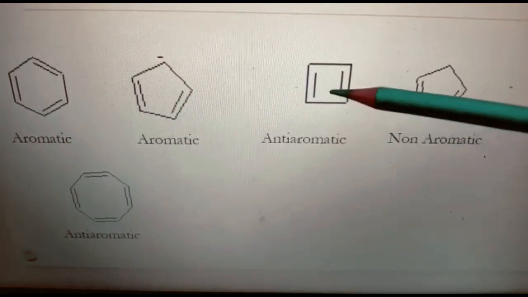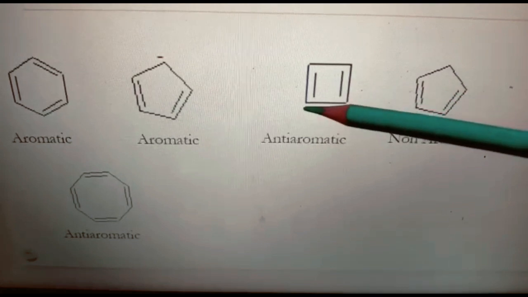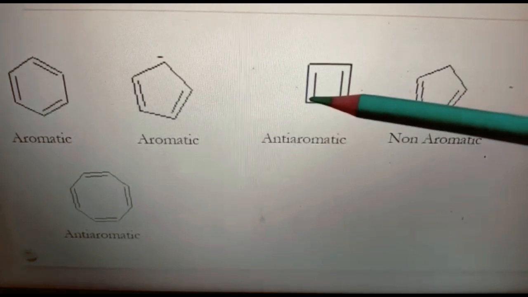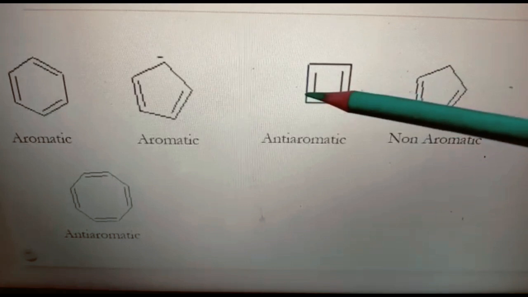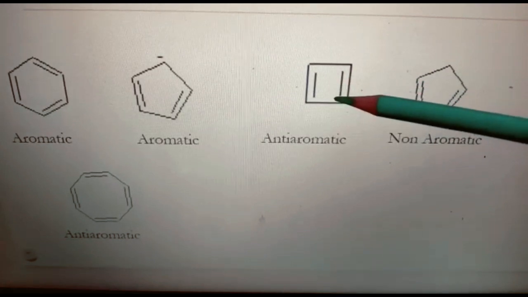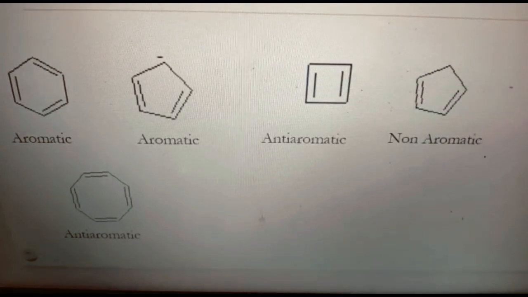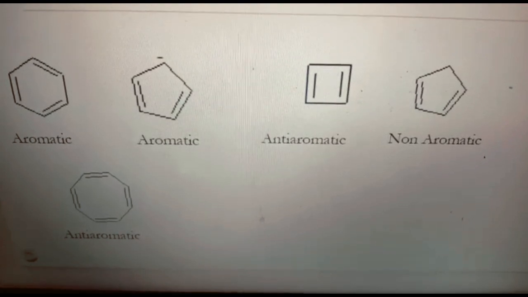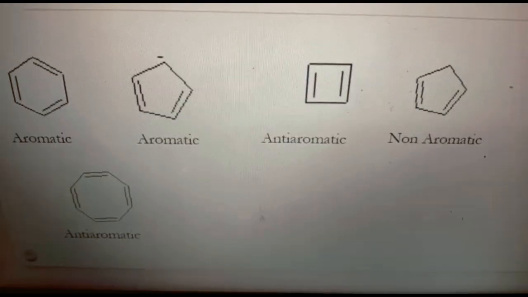And the next compound, this one is cyclopentadiene. A total of 4 electrons are here. This one is also cyclic, planar, with conjugated double bonds, and a total of 4 electrons. So it has 4n pi electrons, and it is anti-aromatic. And see the next compound.